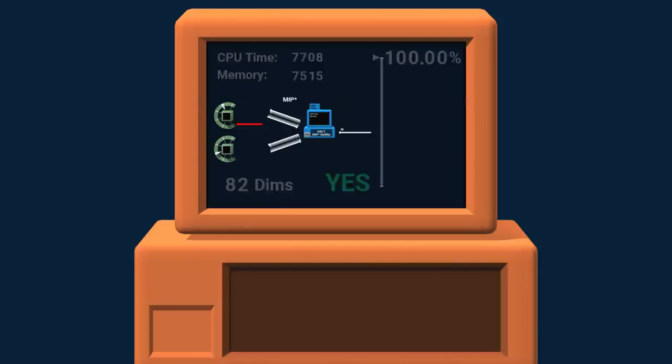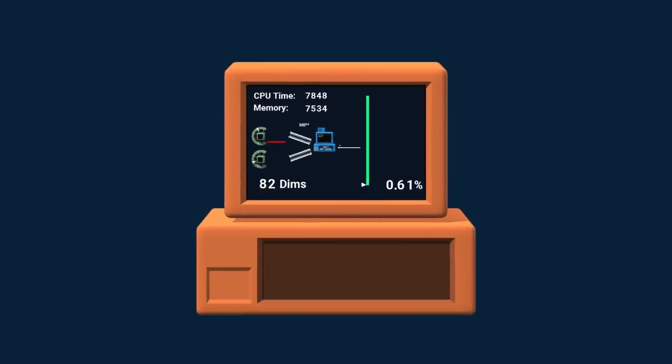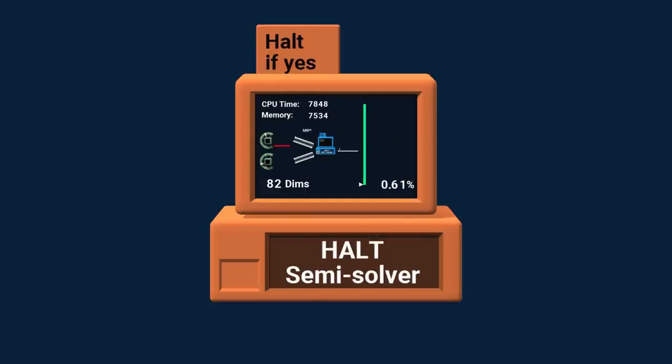Now let's try a different program, V. The probability remained low. It's either because V doesn't halt or because we didn't run this search long enough. So we'll never be sure that V doesn't halt since we can always try more dimensions. Therefore, this is not a solver. This is an RE semi-solver. If the answer should be no, it keeps running forever.